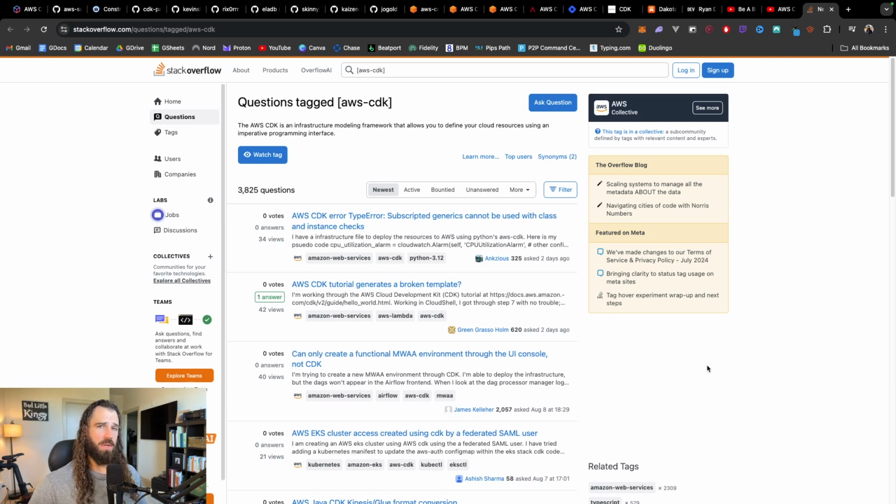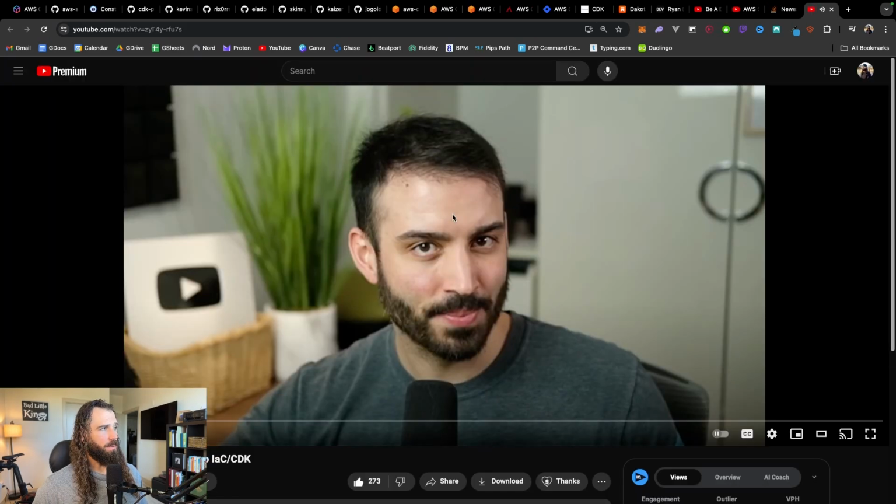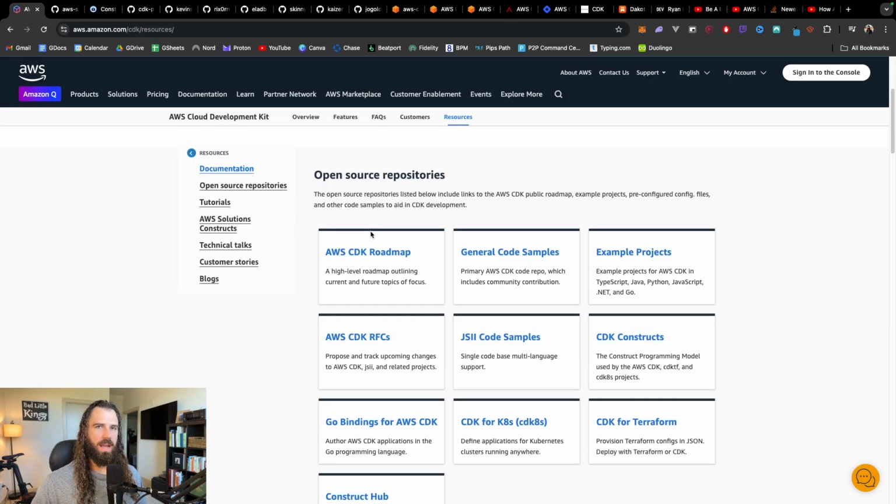There's one other AWS official resource called the Infrastructure as Code Generator. This was just released by AWS in the last year. This allows you to take existing CloudFormation stacks and then pull CDK code from it. I promise that I'm going to do a deep dive on this service at some point in the future. However, I will point out one of Be a Better Dev's videos where he goes into great detail about how it works. And I can't open it right now, but the next resource that I would mention is ChatGPT.